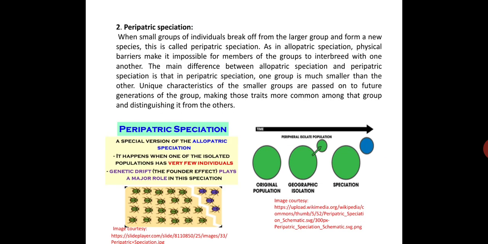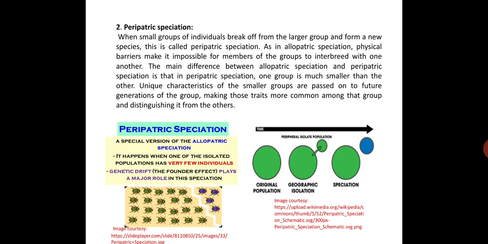The second one is peripatric speciation. When a small group of individuals breaks off from the larger group and forms a new species, this is called peripatric speciation. As in allopatric speciation, a physical barrier makes it impossible for members of the groups to interbreed with one another. The main difference between allopatric and peripatric speciation is that in peripatric speciation, one group is much smaller than the other. Unique characteristics of the small group are passed on to future generations, making those traits more common among that group and distinguishing it from the others.